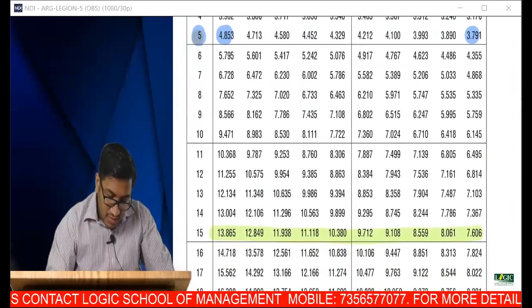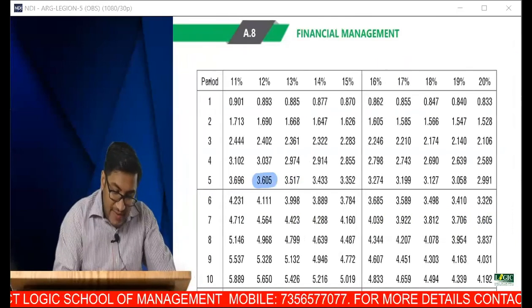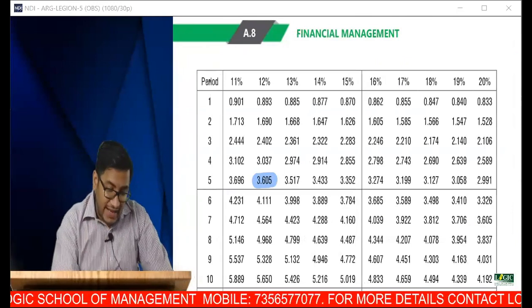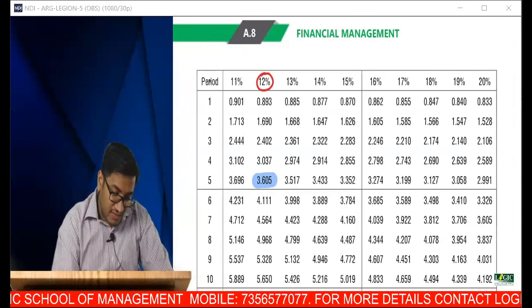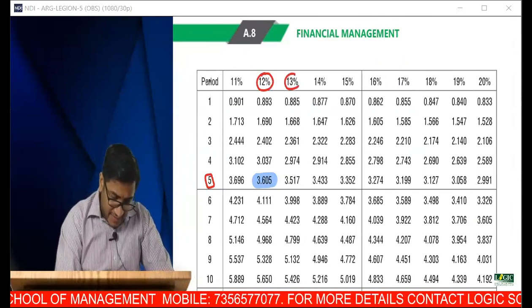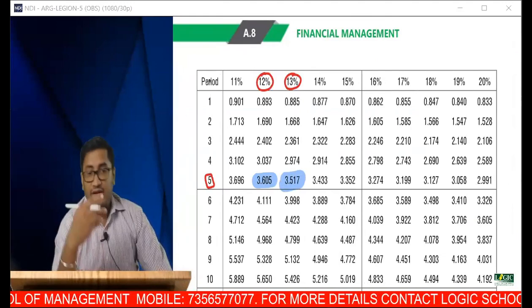12%. Against 12%, what is my answer? In my table, against 12%, 5 years, it is 3.605. Against 13%, the answer is 3.517.